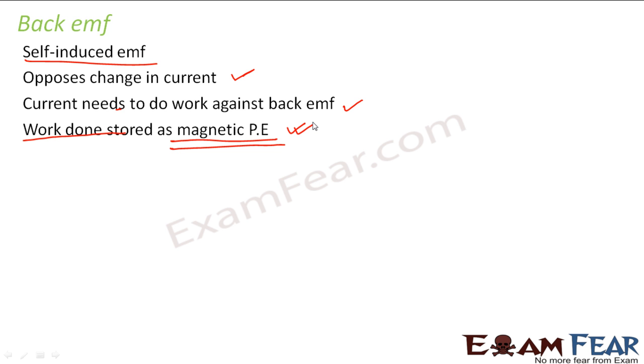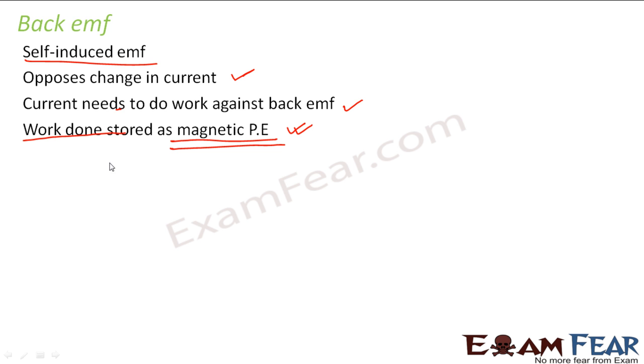So this is an important concept. In case of self-induction, what happens in a coil? There is a current flow, so there is an increase in current. As the value of current increases from 0 to some value, there is a change in magnetic flux. Because of that change in magnetic flux, there is an induced EMF. That induced EMF will try to oppose the change which caused it, that is, the change in current. So if the current still wants to have that change, the current will have to do some work against the back EMF. This work done by the current is stored as magnetic potential energy.